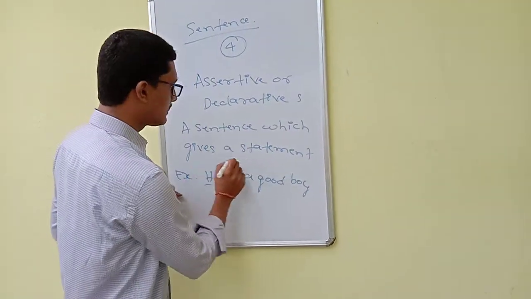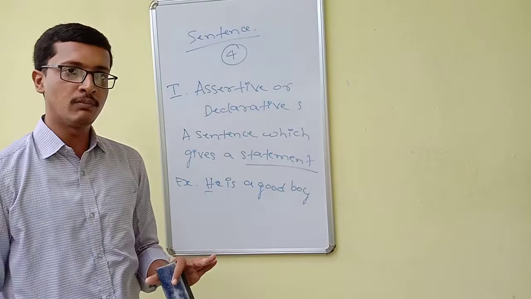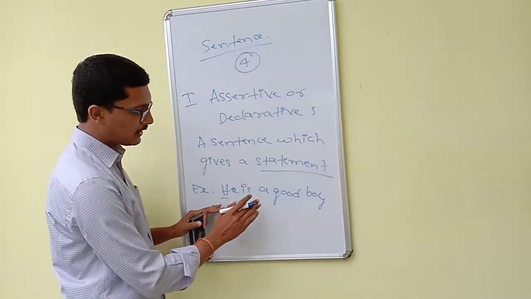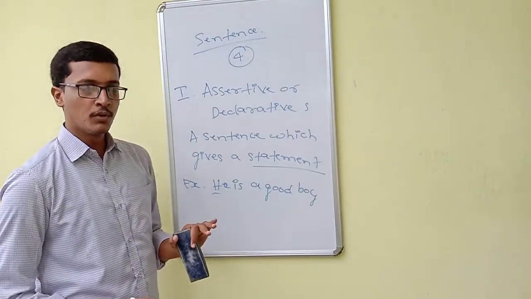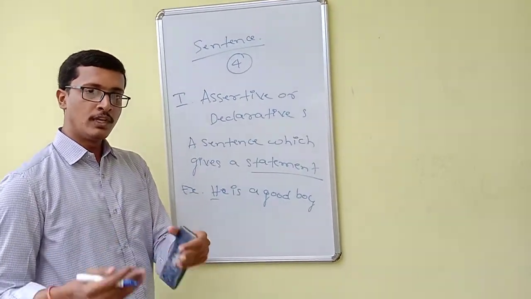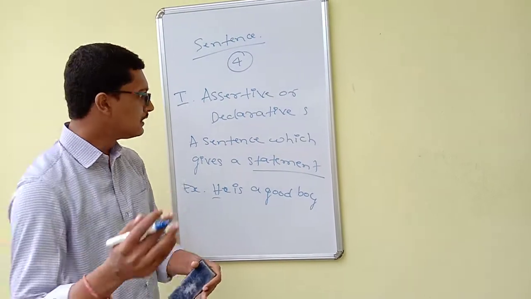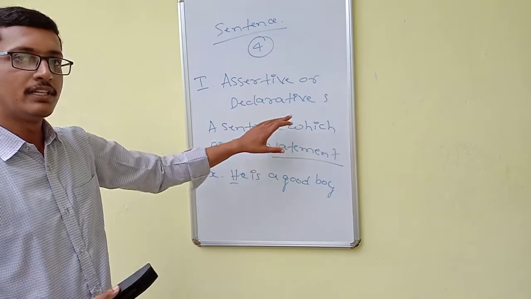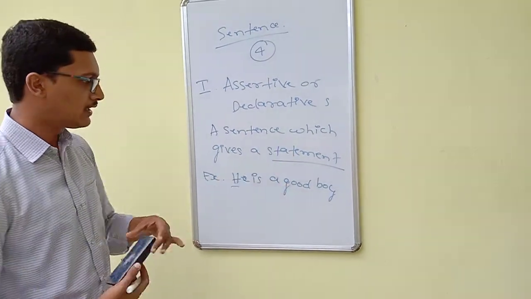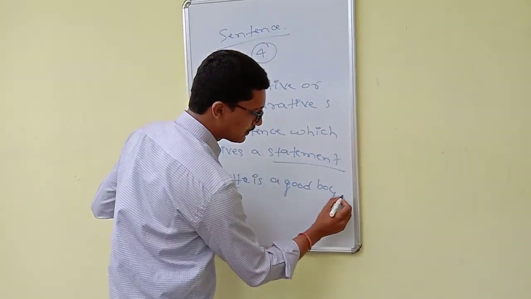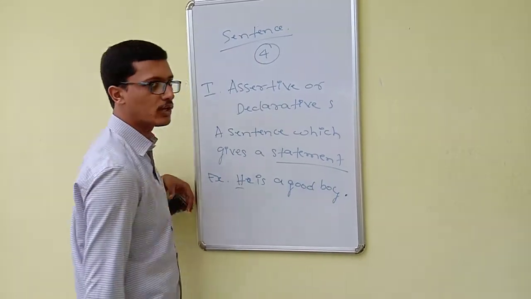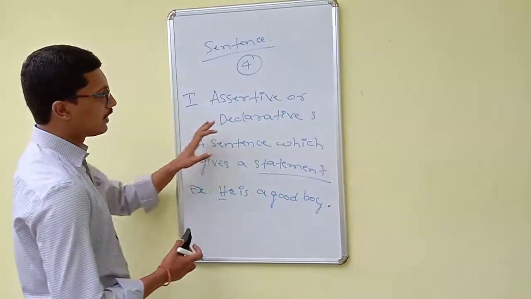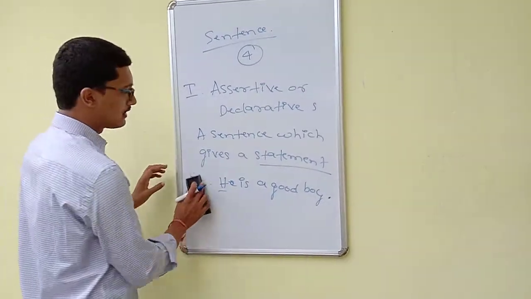So what is the sentence doing? It is giving a particular statement. It is not asking a question. It is not giving a command. Humpty Dumpty sat on a wall. It can also be considered a sentence which we call an assertive or declarative sentence. So all those sentences give a statement, and we need to understand that at the end of an assertive sentence we come across a full stop. So if a full stop comes in, generally it is an assertive or declarative sentence. This is the first one.